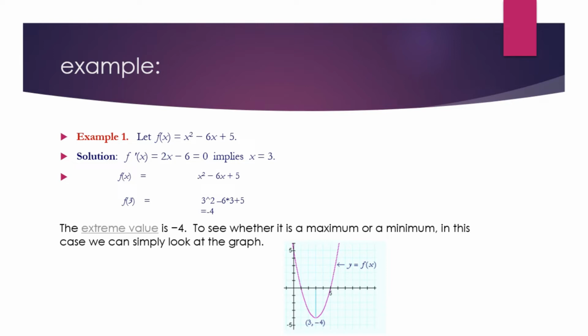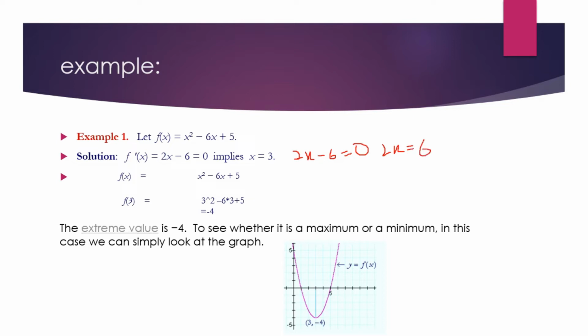From simplifying, we can see that 2x minus 6 is equal to 0. So by simplifying, we can see that 2x is equal to 6.